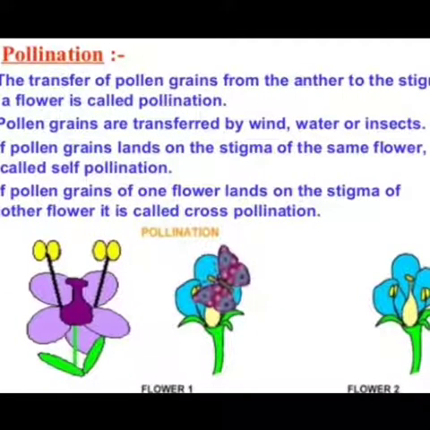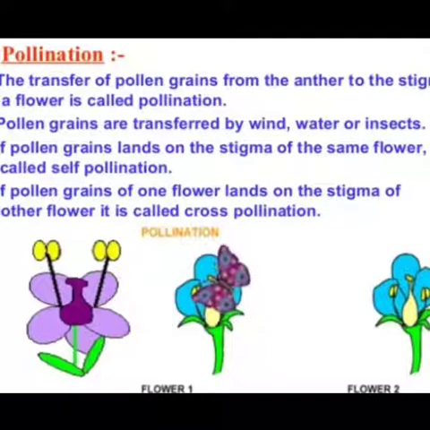Pollination. The transfer of pollen grains from the anther to the stigma of a flower is called pollination. Here is a term, pollination, which is responsible for sexual reproduction. Pollen grains are transferred by wind, water or insects. So pollination is a process in which pollen grains are transferred from anther to stigma, and this transfer is helped by agents like wind, water or insects.